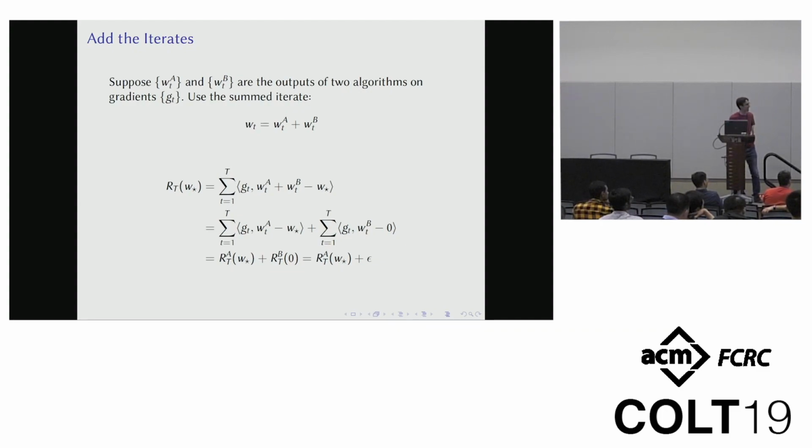Well, in the next line, we can see that the first sum is just the regret of the A algorithm at W star. The second one is the regret of the B algorithm at 0. And now we use the tricky observation, which is that the regret at 0 is epsilon. So we actually get the regret of the A algorithm plus this small additive constant of epsilon. And epsilon is not growing with time, so we didn't really lose that much over what the regret of the A algorithm would be. And of course, you can swap A and B in this analysis. Everything would be fine.